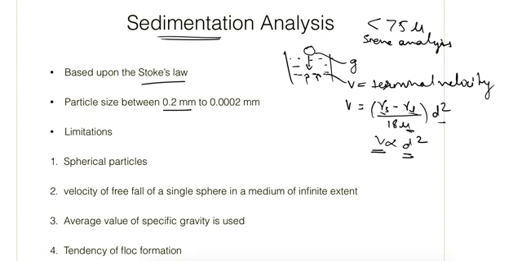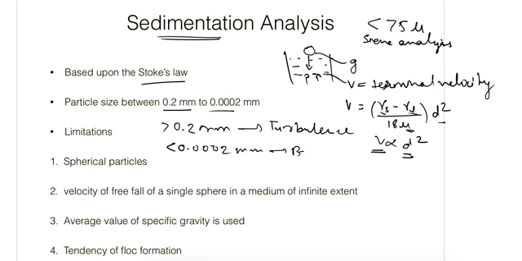First of all, the particle size. It is valid for particle sizes between 0.2 mm and 0.0002 mm. What happens if the particle size is greater than 0.2 mm? Then it causes turbulence. And if the particle size is less than 0.0002 mm, then Brownian motion takes place, and in both cases it is not possible to apply the Stokes law. There are some other limitations, so let's see them one by one.